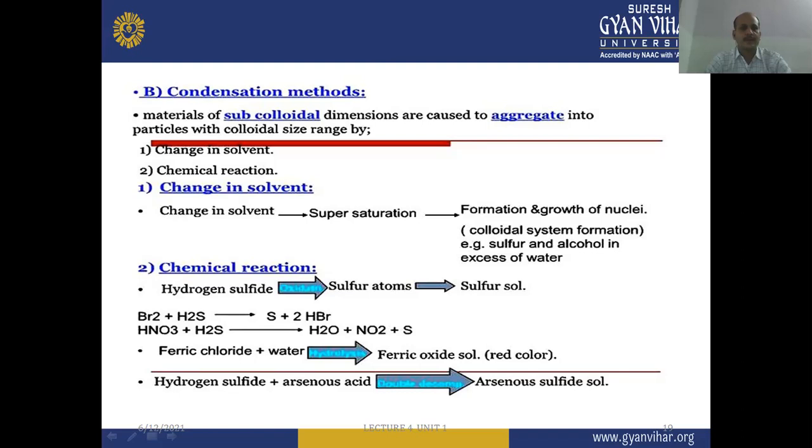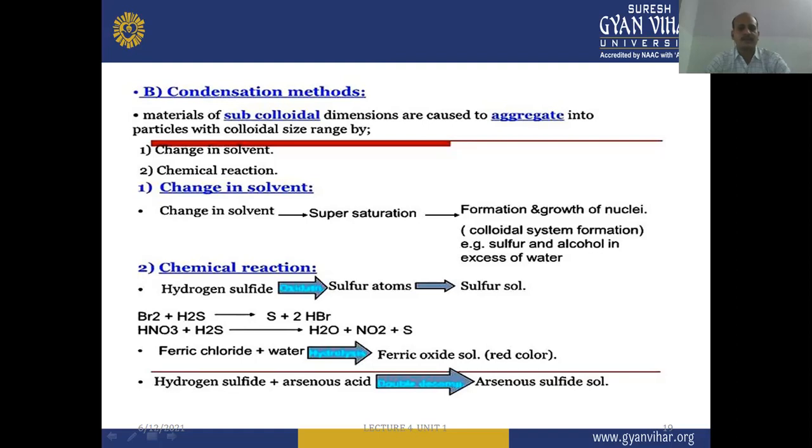In the second type of condensation method, by the help of chemical reactions, we can obtain different types of colloidal dispersions, like with hydrogen sulfide. First, it is oxidation: when oxidation is done, sulfur atoms can convert into sulfur sol. So bromine plus H2S can provide sulfur and HBr. Then HNO3 and H2S also react, and they form H2O plus NO2 plus sulfur.